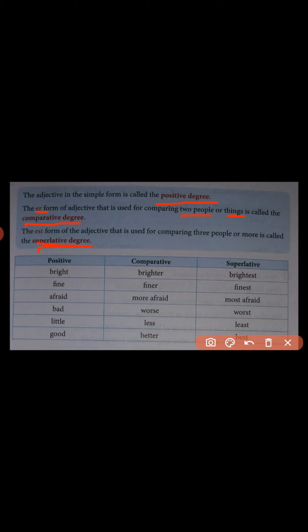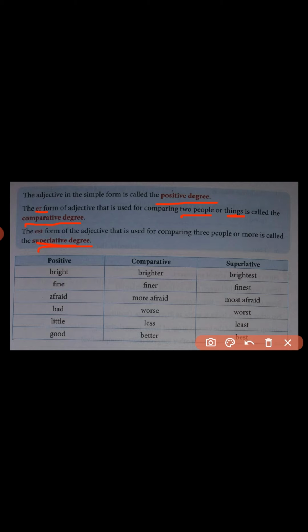For example, if I say he is the best in the class, that means here he is compared with the rest of the students of the same class, and there we find him being the best, so it is a superlative degree. For superlative degree we have to add est to the simple form of the adjective. Here we have used all three typical degree forms of good: good is the simple form, it becomes better for comparative degree, and the best for the superlative degree.